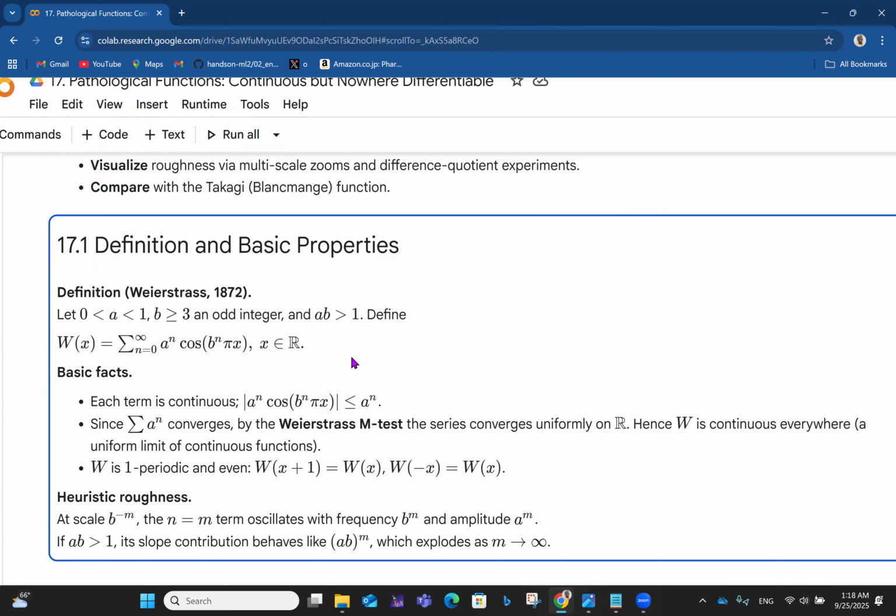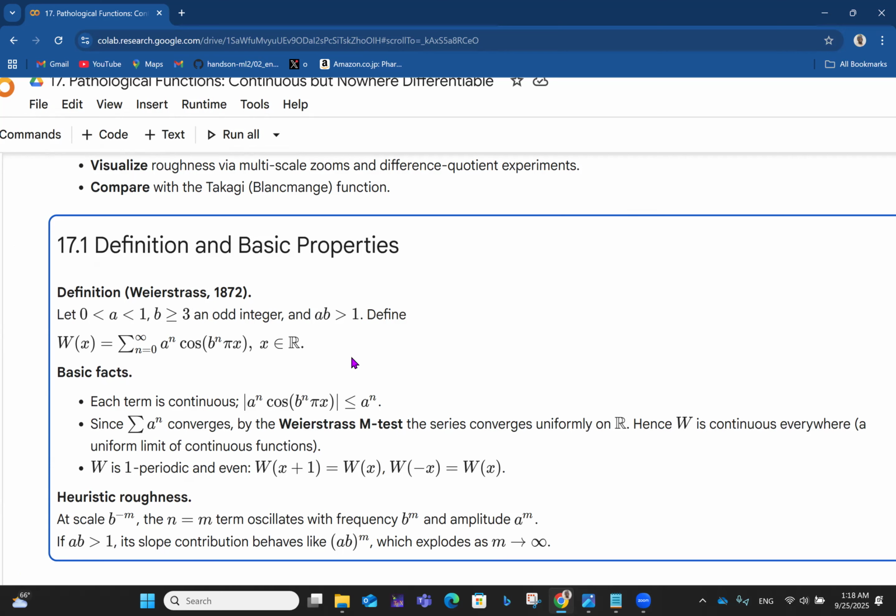So for instance, a can be 1 over 3. Maybe a can be 2 over 3. Yeah, a can be 2 over 3, so that by the time you multiply, you have 2. So in that case, ab is greater than 1.